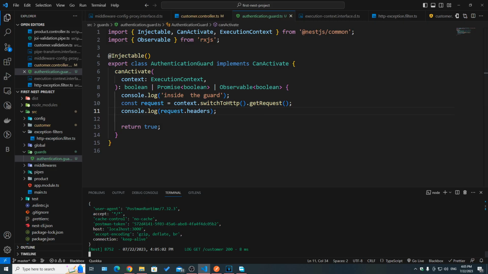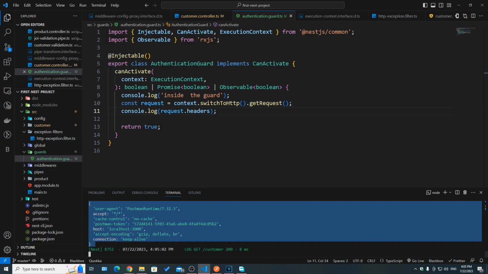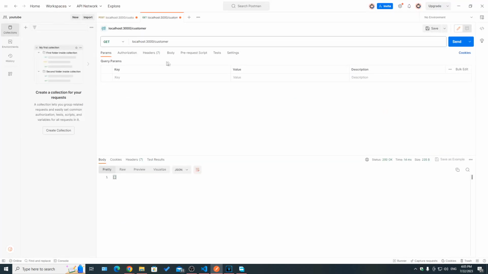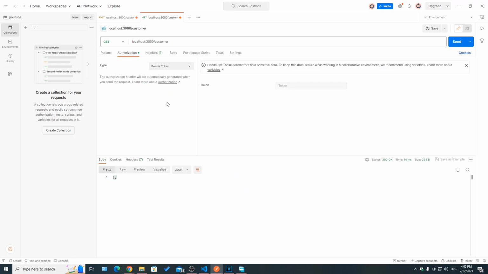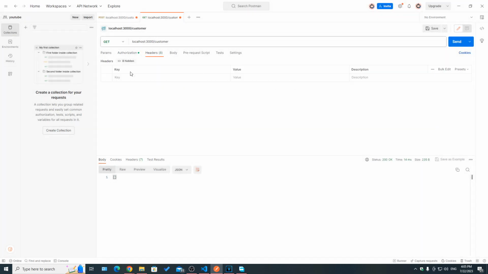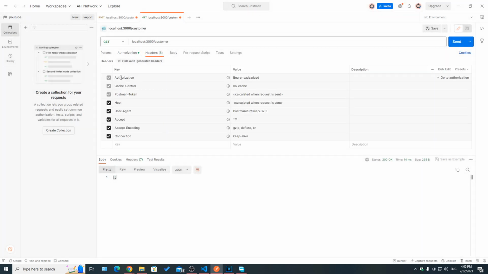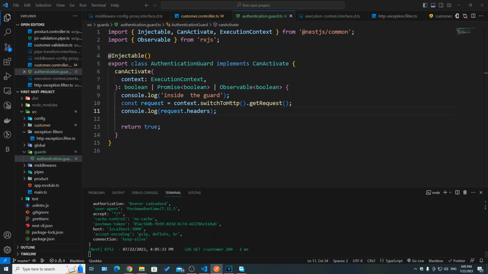So now, usually whenever we have authentication or authorization, we care about the authorization part of the headers. So let's come here and then add some authorization. Let's say bearer token, for example, and add anything. And then it's going to be added to the headers, of course. If you take a look here, authorization. And now if we hit on send, if you take a look here, we can see that we have authorization, bearer, and then here we should have a token, which we should validate before returning true or false.